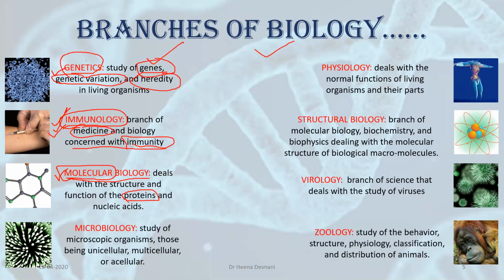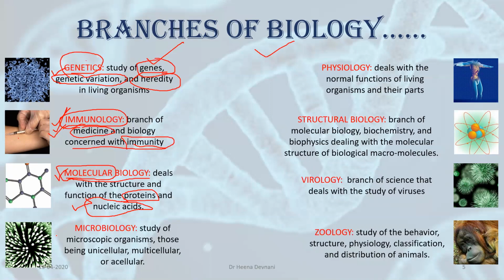It is not a molecule, it is a macromolecule which is made up of simple and small molecules, amino acids. Then nucleic acids. Nucleic acid is also a macromolecule which is made up of micromolecules or simple molecules. When we study about nucleic acids, proteins, carbohydrates, we are studying molecular biology.